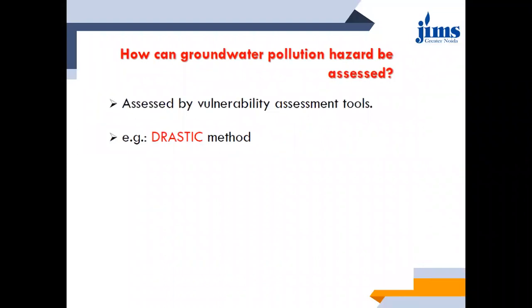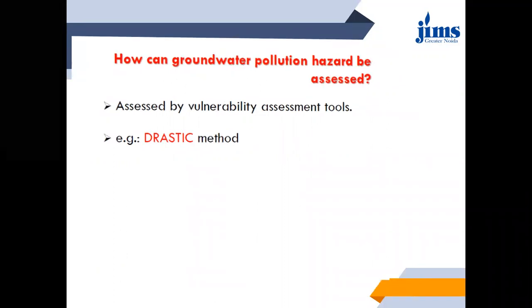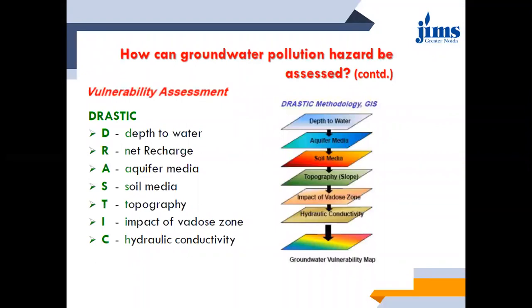Okay, so groundwater pollution hazards, there is no specific measurement scale, but they can be assessed by a vulnerability assessment tool. One such example of a vulnerability assessment tool is the DRASTIC method. Now what is this DRASTIC method? DRASTIC is an abbreviation for depth to water, net recharge, aquifer media, soil media, topography, impact of vadose zone, and hydraulic conductivity.